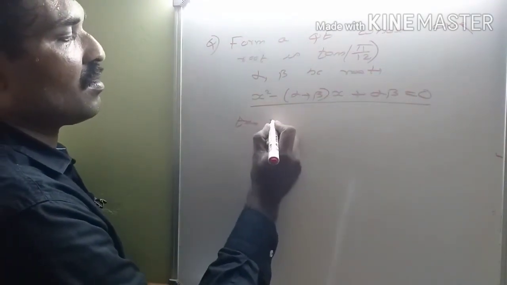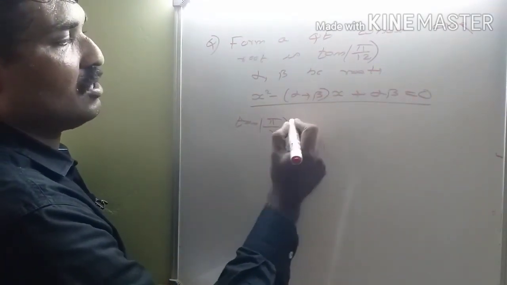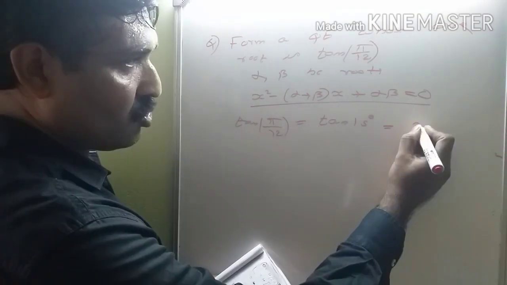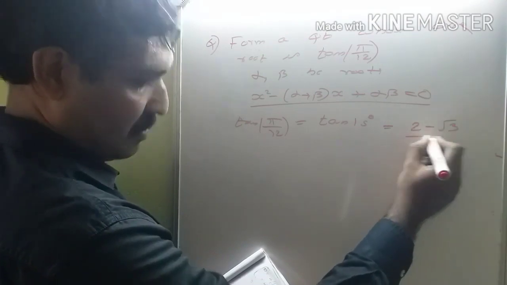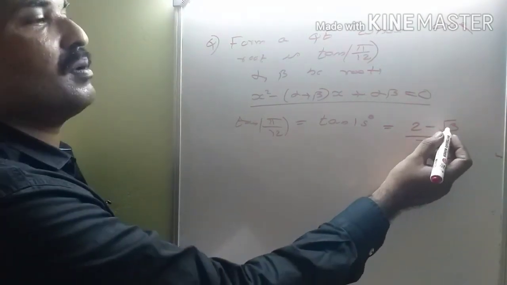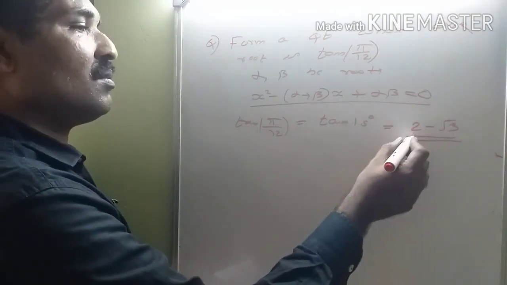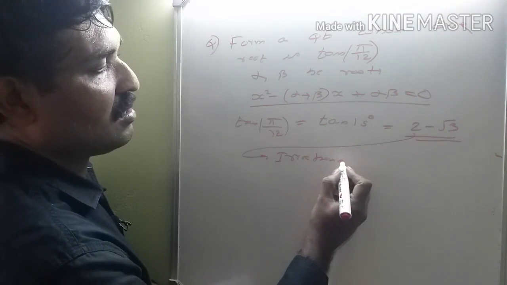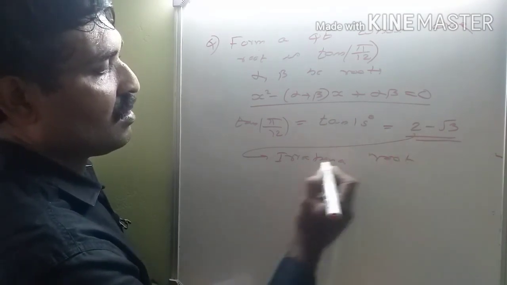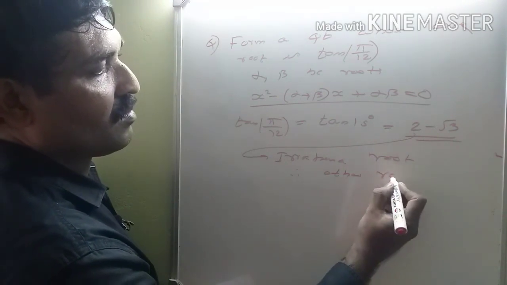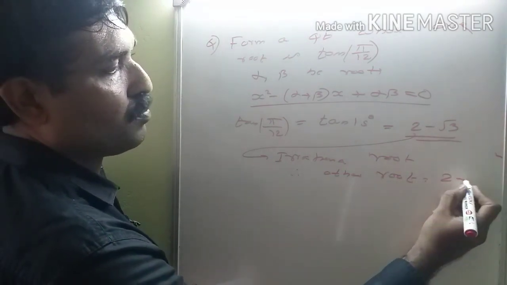Tan pi by 12 is equal to tan 15 degree, that is 2 minus root 3. If one root is 2 minus root 3, this is an irrational root. Therefore, the other root is equal to 2 plus root 3.